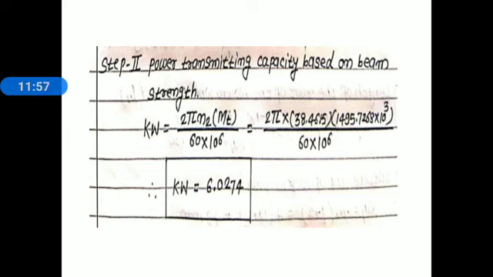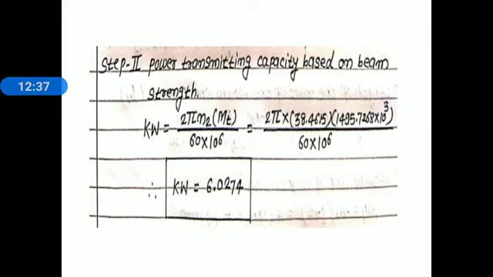Now here substitute 2 pi, the value of n2, speed of worm wheel, 38.4615, and MT, the lower value of MT1 and MT2, 1495.7268 into 10 to the power 3, whole divided by 60 into 10 to the power 6, and we get the safe power transmitting capacity in kilowatt equal to 6.0274. This is the answer. Remember that this problem was asked for 7 marks, May-June 2019.